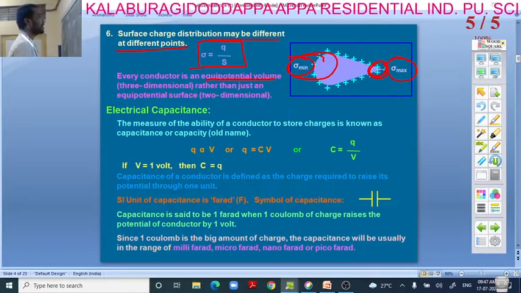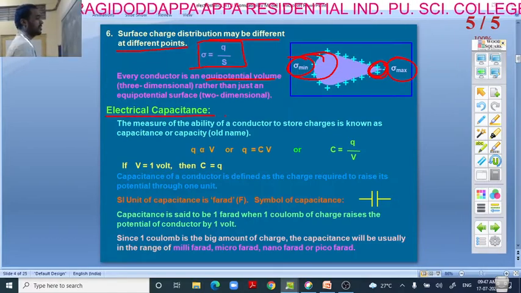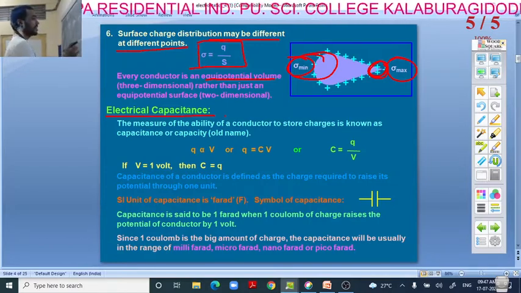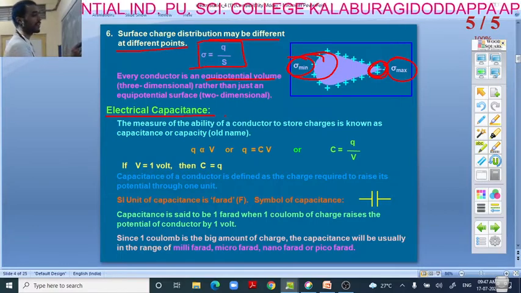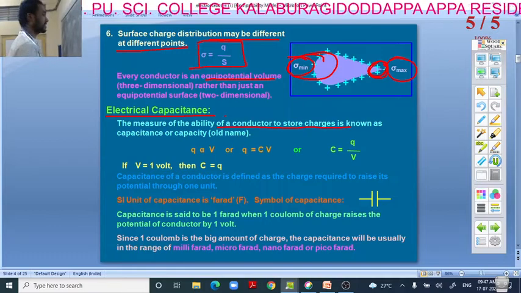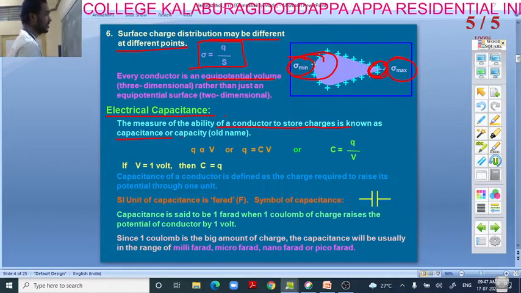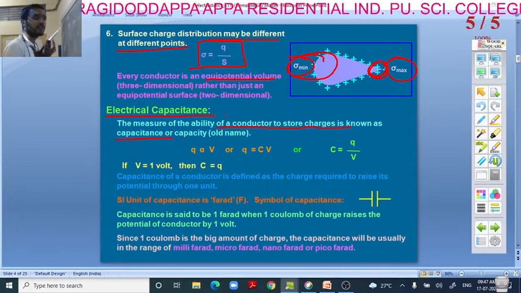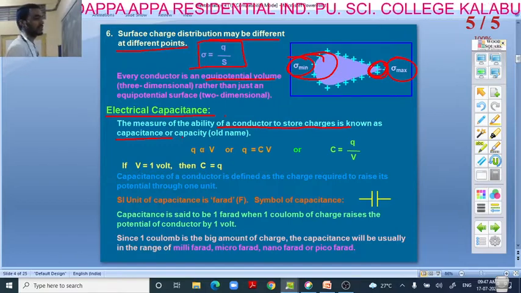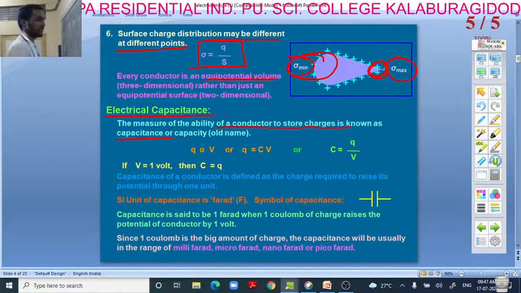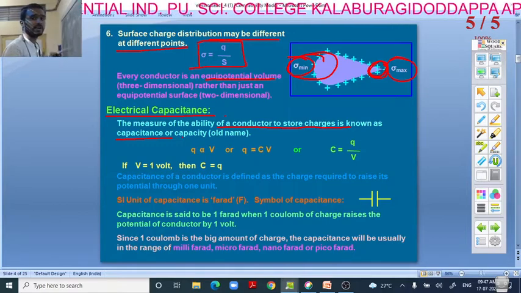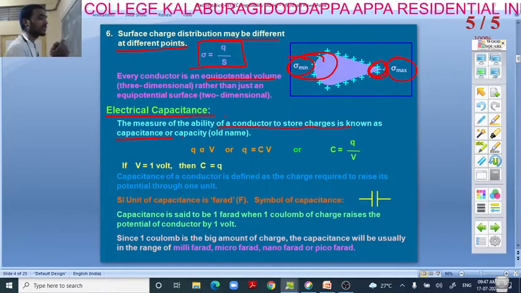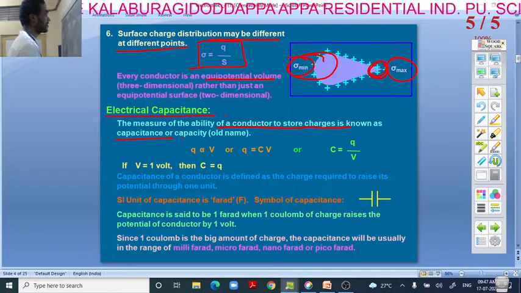Okay, electrical capacitance. This is our important concept, started from this electrical capacitance. Say, capacitance is the measure of the ability of a conductor to store charges, right? We know this. So capacitance is nothing but the ability of a conductor to store the charges. How many electric charges the conductor can store, that we call electrical capacitance. That is the capacity of that capacitor or conductor.